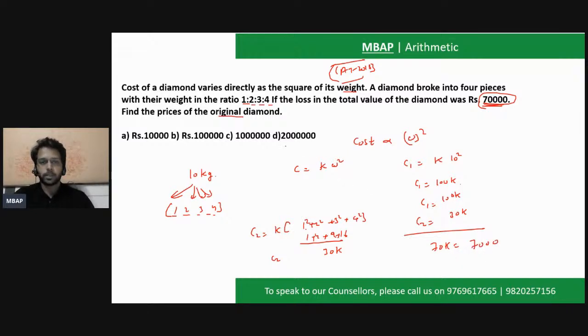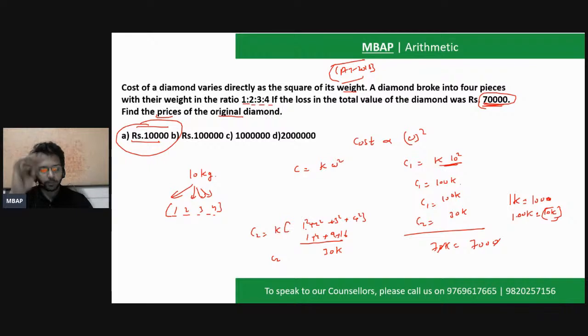So the question to you is to find the original diamond, which is 100K. So how much would this value be? 1K is becoming 1000. So 100K will make the value 100,000. Which answer will you mark for this question? You will again mark option number 1, option A, to be the final answer. Clear? Again, a simple question that all of you have solved very easily.